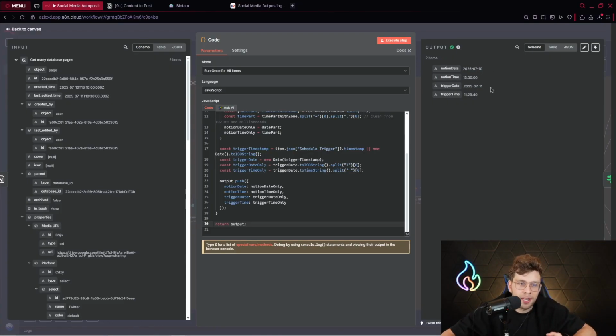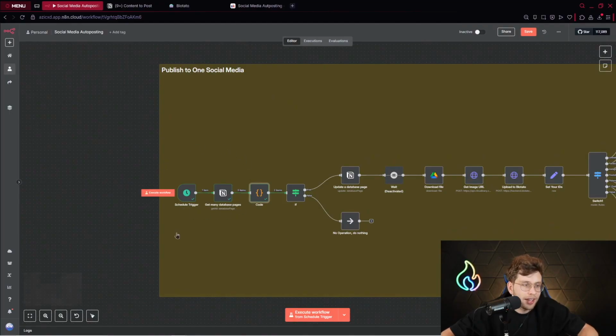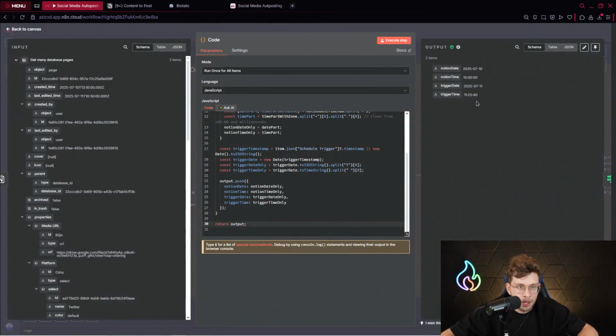And then every time we would like to have the Notion date equal the trigger date. So that indicates, okay, this content is for today, okay? Because again, this specific automation system checks every day if we have posts to publish today. So then again, we need to have the same dates. Also, we've got the trigger time and Notion time. So simply we'll be using this Notion time to later, just at this specific time, publish our content.